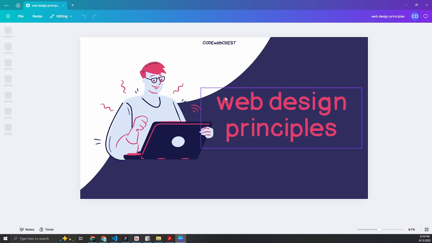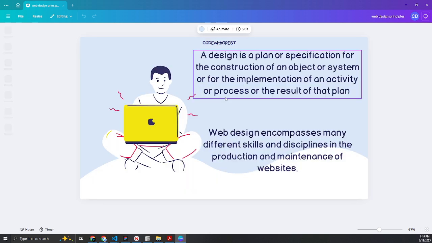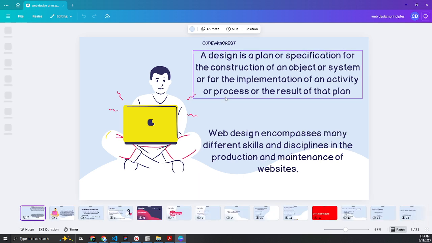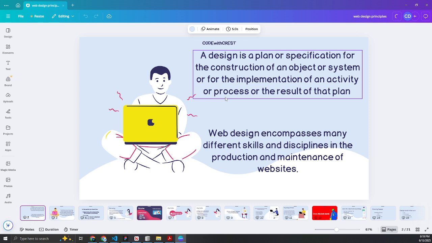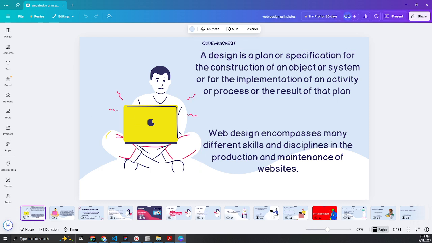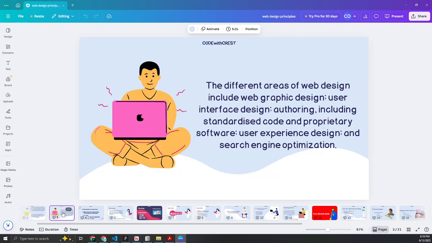Now let's come back here. So what are the different web design principles that we have? The first one is that a design is simply a plan or a specification for the construction of an object or system, or for the implementation of an activity or process or result of that plan. And web design comprises mostly of different skills and disciplines in the production and maintenance of websites, which means whenever you're producing or building websites, you must be able to take all of those things into consideration. All of these things have to be considered.